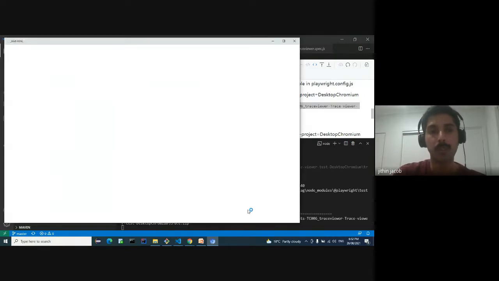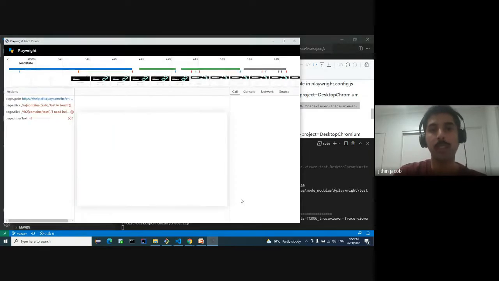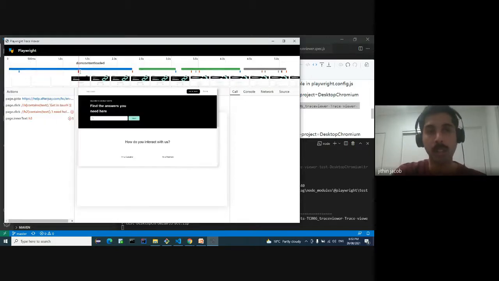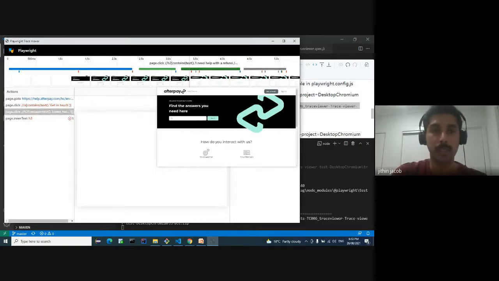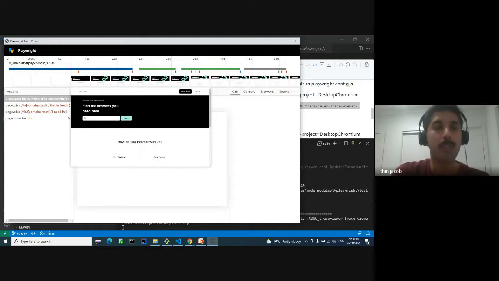So we can make use of this trace option. This has generated the entire path of the test case for us. If you look at the top banner, we can see what's happened in the test case itself. Like it took almost 1 second for the page to get loaded. This is like your DevTools console performance tab itself.